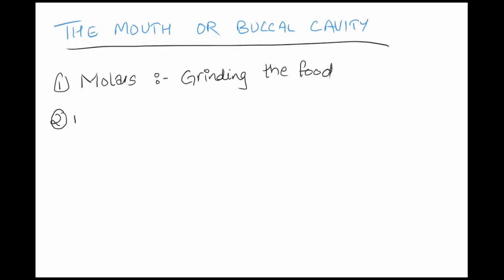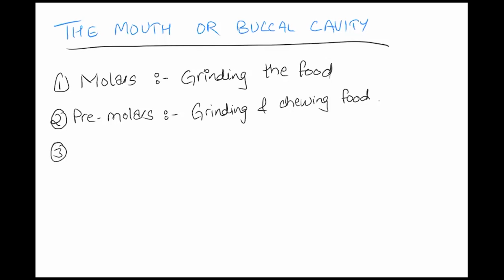Then we have premolars. Okay, these are used for grinding and chewing food. After that, we have the canines, which are used for piercing and tearing food.